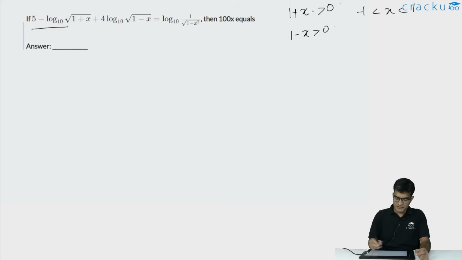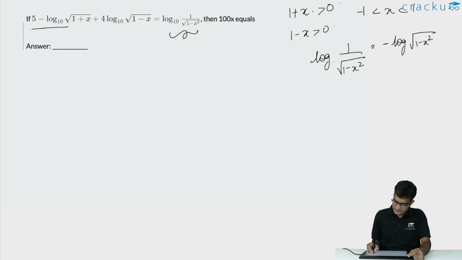The second thing we should notice is that the right hand side is log of 1 by square root of 1 minus x square. Log of 1 by square root of 1 minus x square is equal to minus of log of square root of 1 minus x square. But what is 1 minus x square? 1 minus x square is 1 minus x into 1 plus x. So this is equal to minus of log of square root of 1 minus x plus log of square root of 1 plus x. This is basically the right hand side.